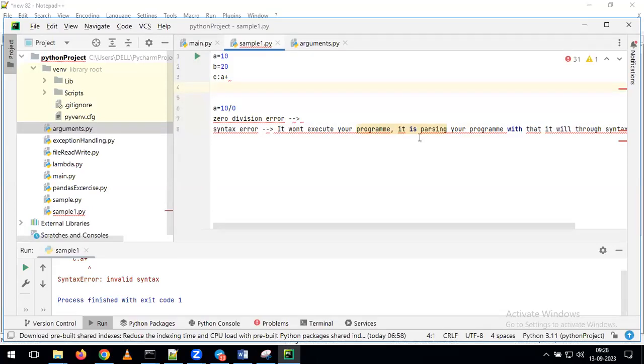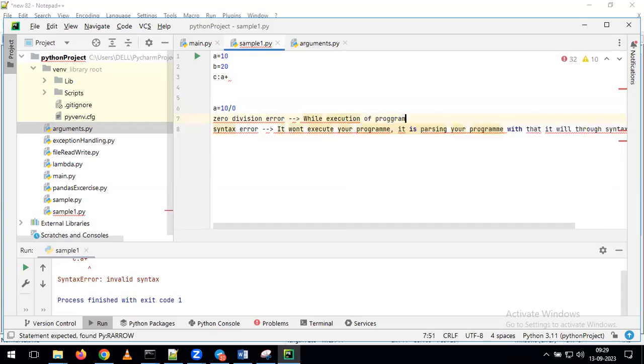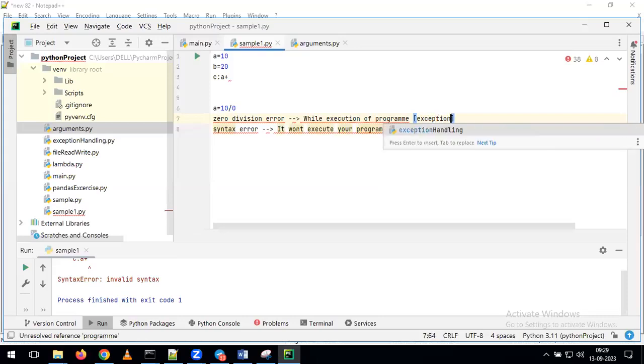What is happening here? It is parsing your program. As part of parsing the program, if there is any kind of issue in the program, it will throw an error. That kind of error we simply call a syntax error. Now, what about this one? Are we getting the zero division error during execution of the program or as part of parsing the program? We are getting this during execution of the program, and as part of execution we are getting the zero division error. That kind of error we call an exception.